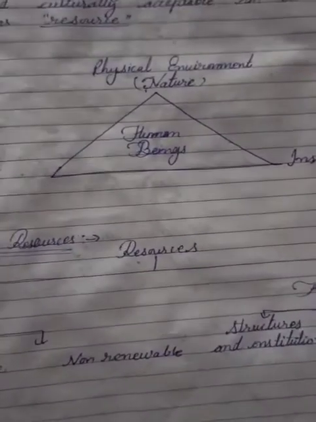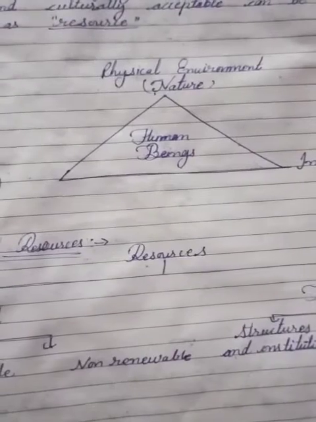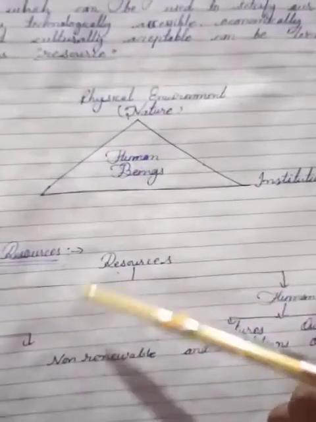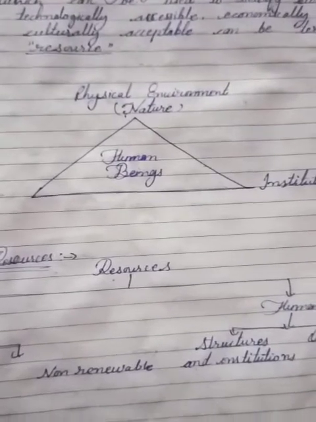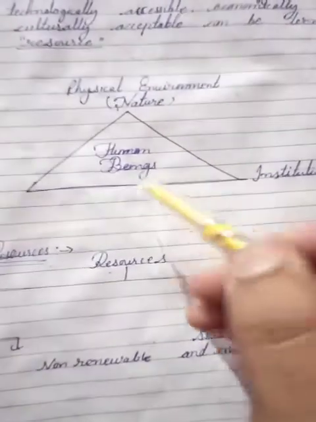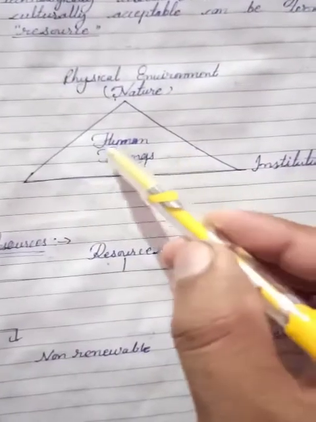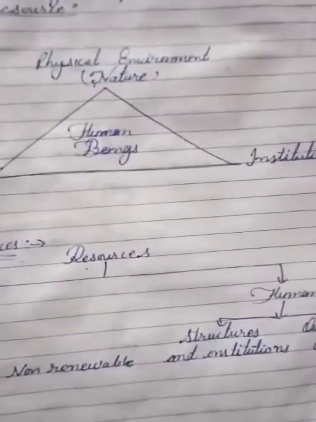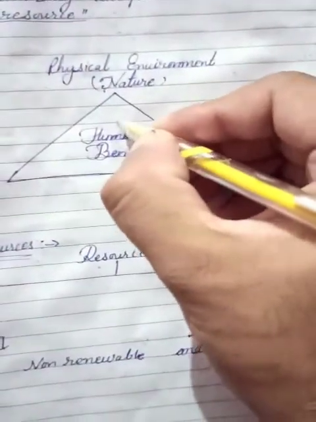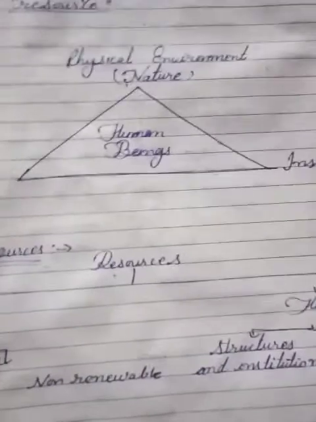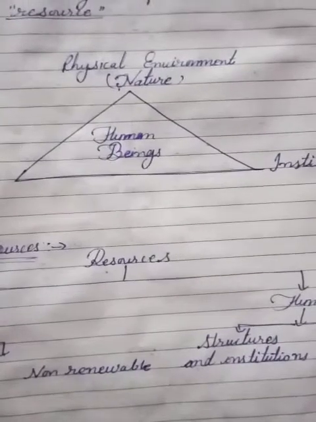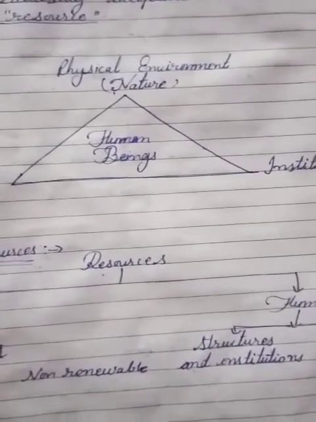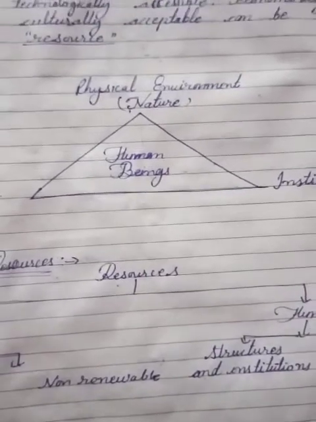Human interacts with all three spheres of resources. How? First is the physical environment. How does a human interact with the physical environment? As we know, there is only one species, that is human being, who makes a thing a resource. How? Only humans can obtain things from nature. No animal, no bird, no other species gets things from nature.